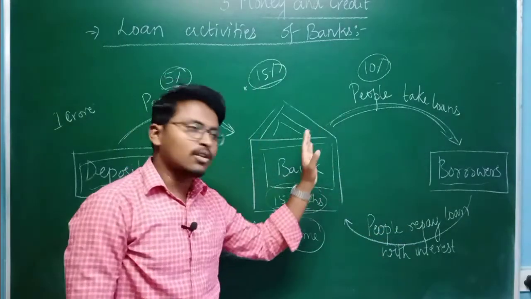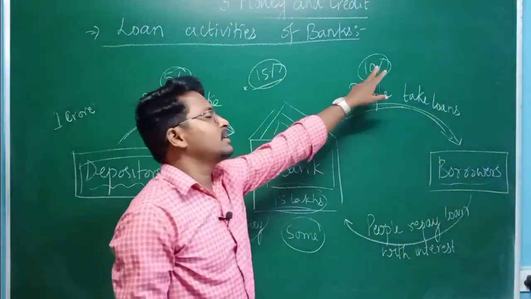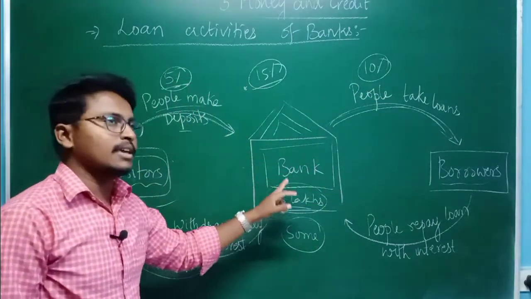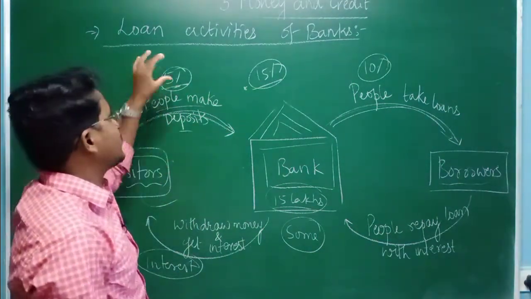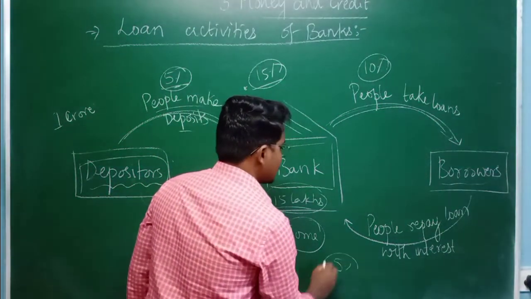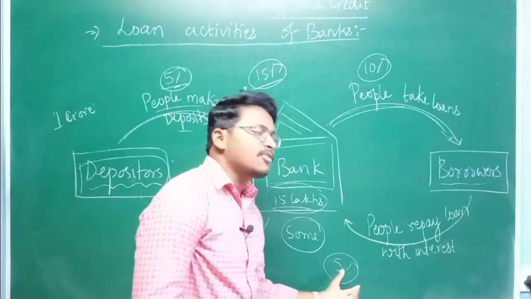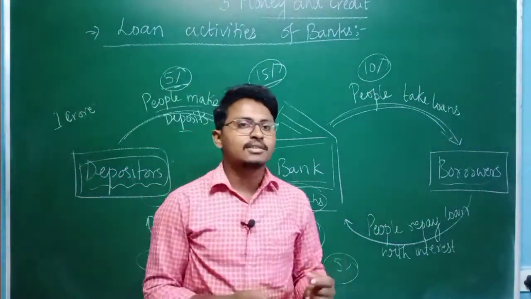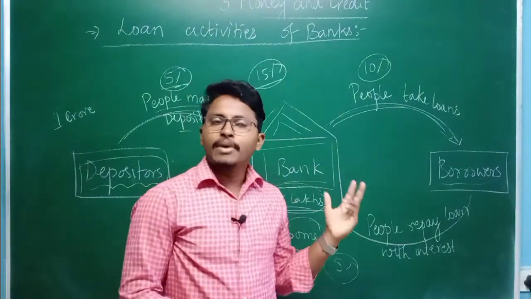So whoever has taken a loan from the bank has to repay the money along with 10% interest, while those who have deposited money are paid their money along with 5% interest. That 5% difference is something like a profit for the bank, and with it the bank performs all its activities, maybe paying salaries to employees or maintaining the bank.